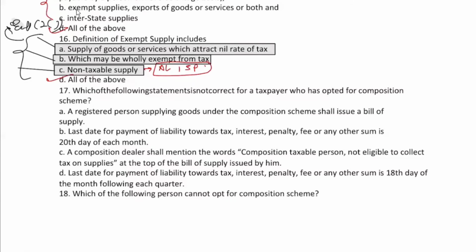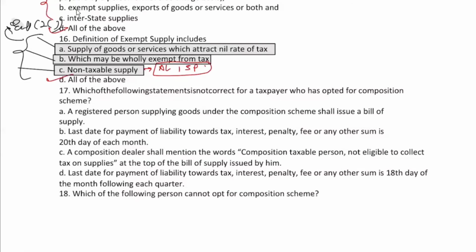But what about interest, penalty, fee, any other sum? You haven't yet read about this one. Just because you know tax when it is payable, you have included all this. And who said that only quarterly payment is being done? Monthly provisions are also there. Quarterly, yes, it is true, it has to be paid, but monthly provisions are also there.